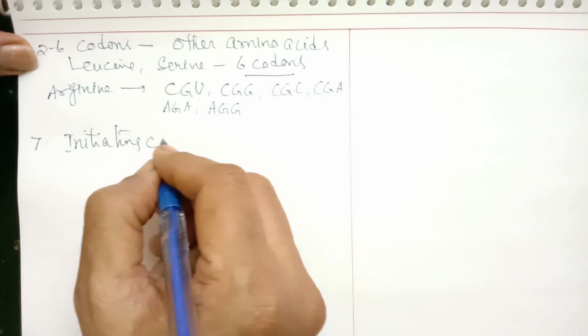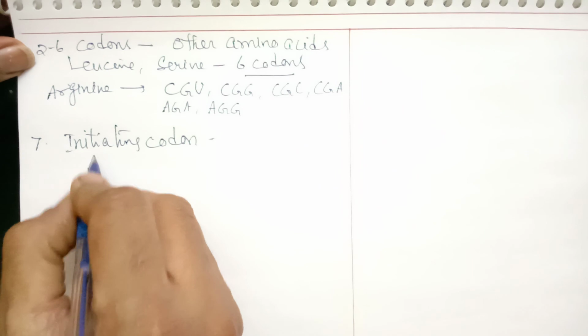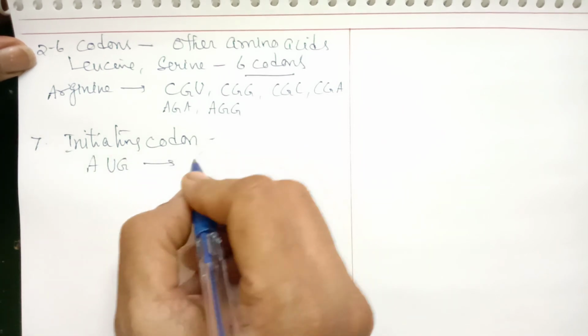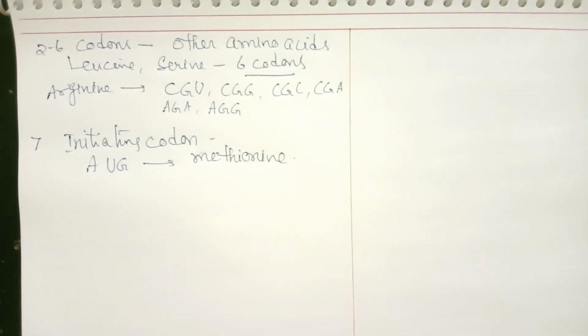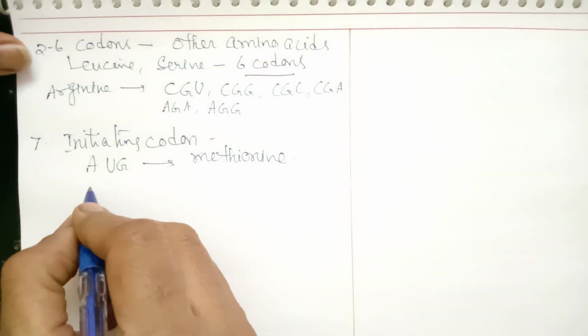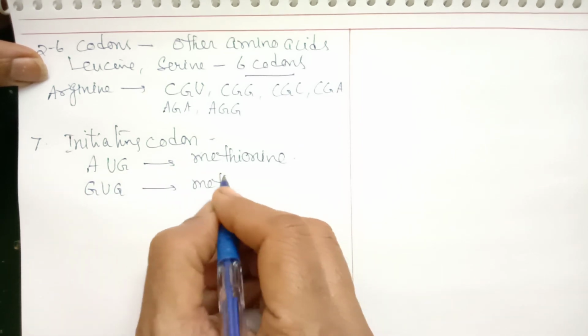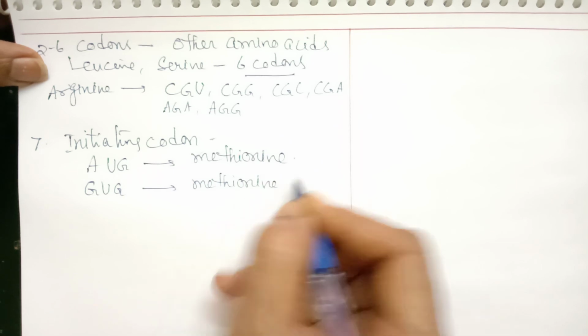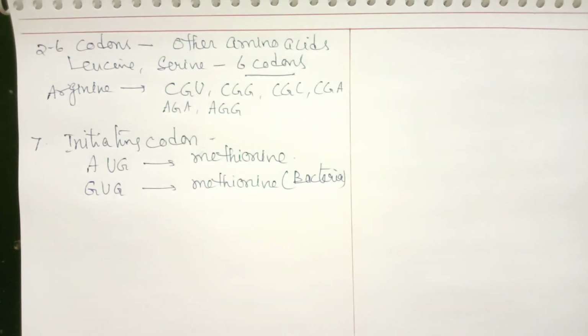Initiating codon. So what is the initiating codon? Normally the initiating codon is AUG. This AUG codes for the amino acid methionine. Sometimes we may find even GUG in some bacteria. GUG can also function as the start codon. This we generally find in bacteria.